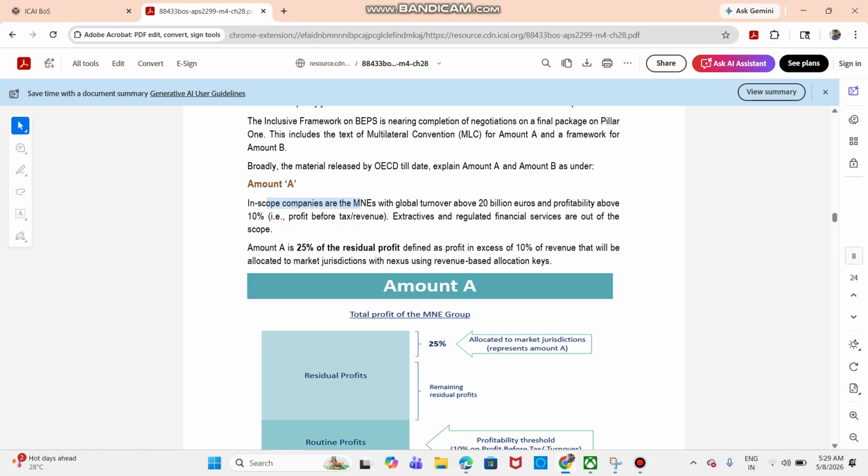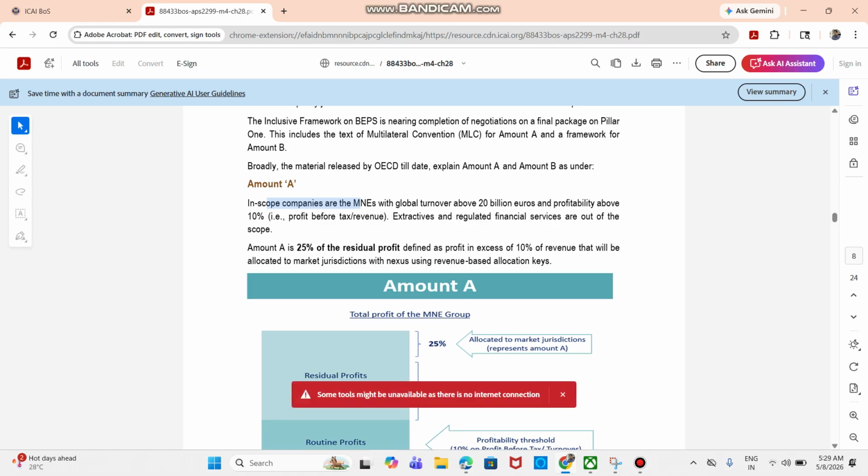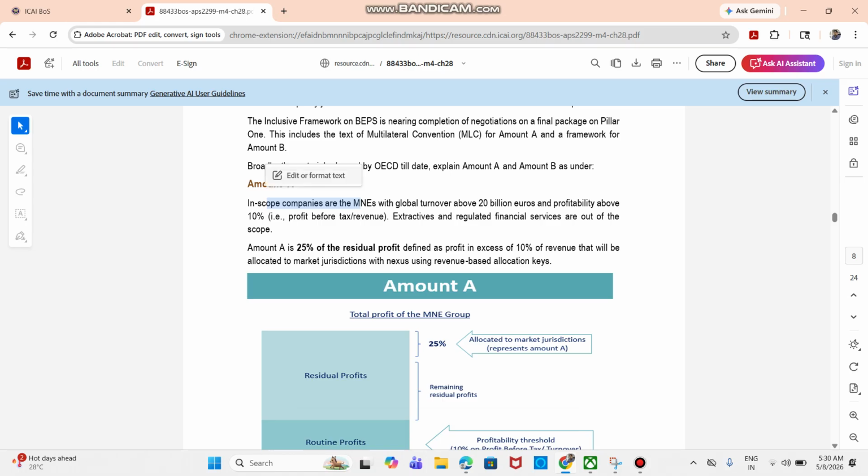So extractives and regulated financial services are out of scope. This is very important. First will be the numericals, then second, the entities that are excluded in Amount A. And Amount A is 25% of the residual profit, defined as profit in excess of 10% of the revenue, that will be allocated to market jurisdictions. That is it. You remember these three things. This is regarding Amount A.